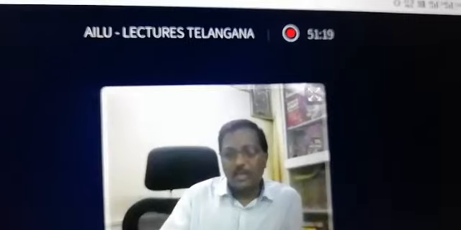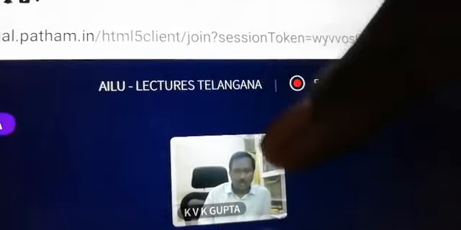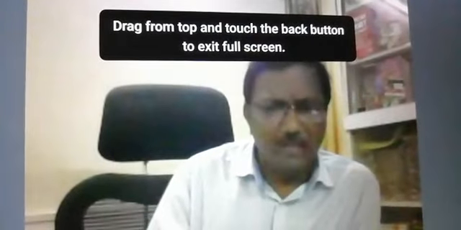So there are circumstances where the court has set aside the ex parte order but did not permit the defendant to file a written statement, and only permitted him to contest from that stage. So what is the purpose for the defendant in contesting from that stage if his ex parte is set aside at the time of argument? So one has to see, as a defendant petitioner filing an application under Order 9 Rule 7, it must be filed immediately, before settlement of issues or at least before the commencement of trial, to avoid all such legal complications.